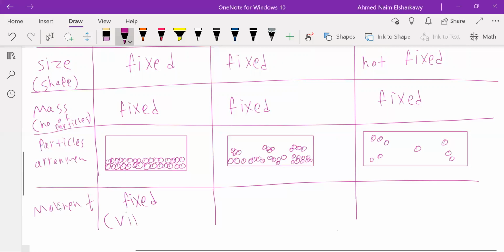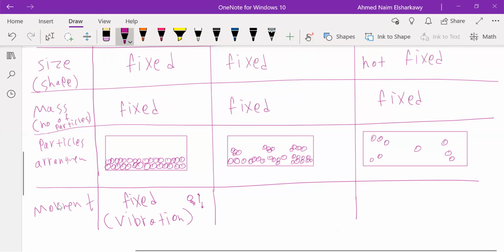They have a type of movement. We call it vibration. They vibrate in their position. Imagine them on a string, moving up and down, a slow movement. So every particle can move slightly up or down, but they don't have enough space between the particles to move around each other, right? Because they are fixed in their position and they have strong bonds and no space to move in.